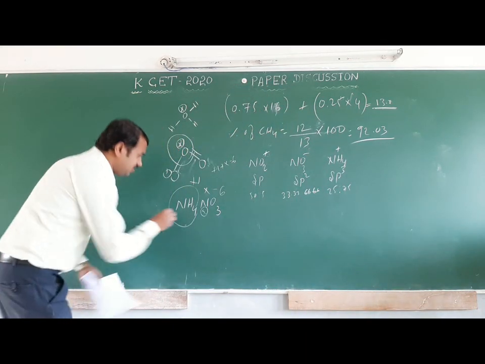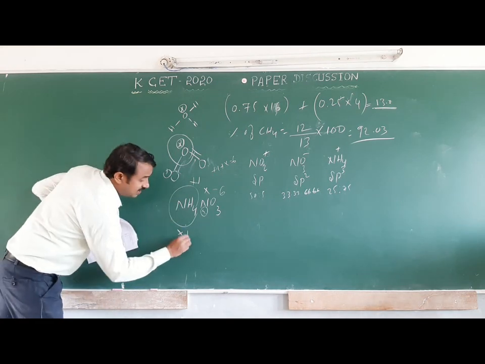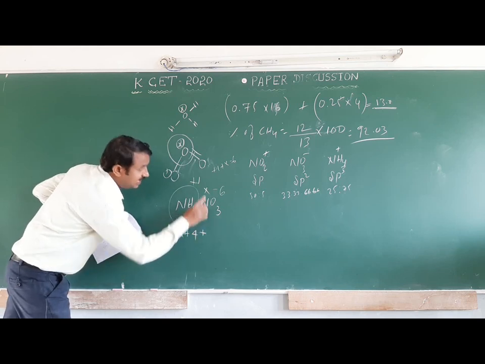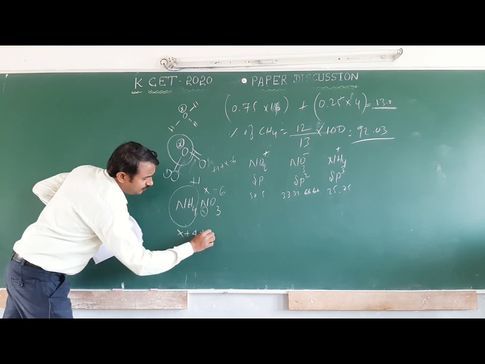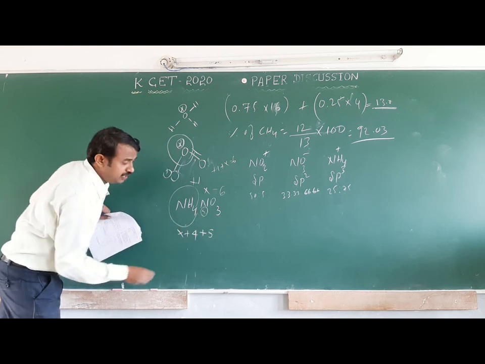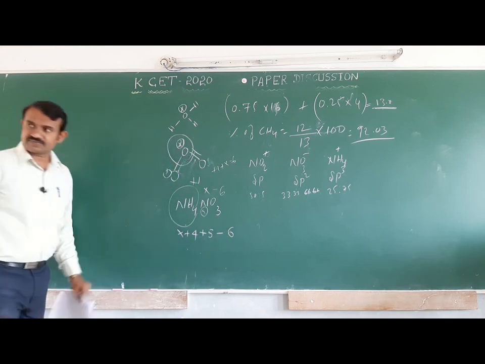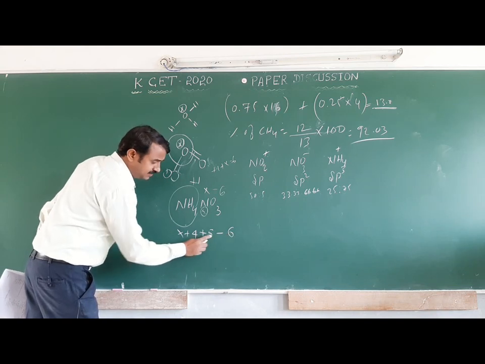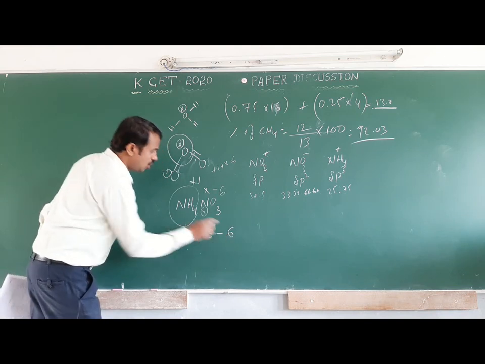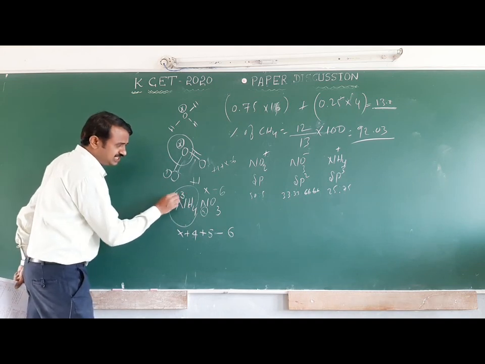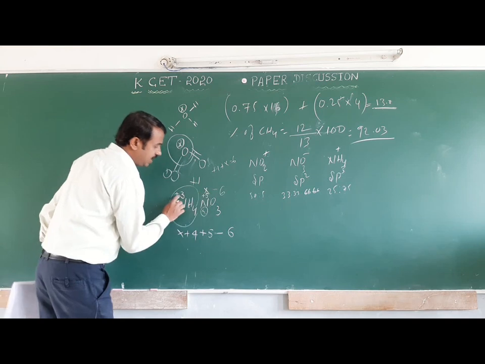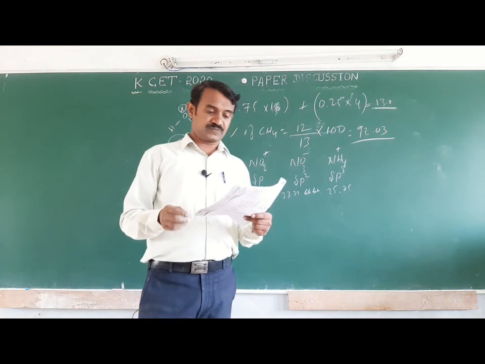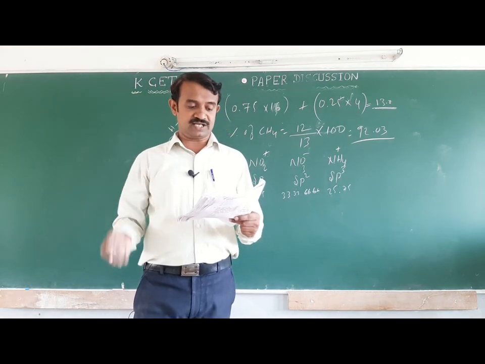Coming to the first nitrogen, we have to mention X. Hydrogen is plus 4, and for the other nitrogen it is 5, oxygen is minus 6. Now X plus 4 gives 9 minus... how much? 3. This nitrogen's oxidation state is minus 3, and the other is plus 5. Minus 3 and plus 5. The option is minus 3 and plus 5.